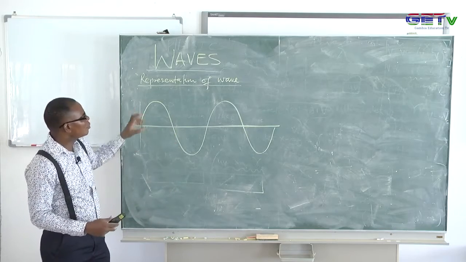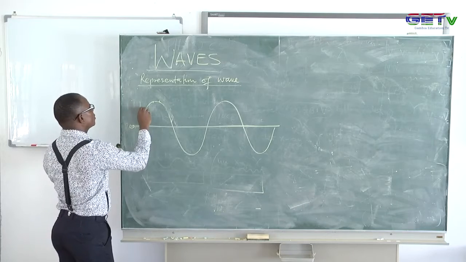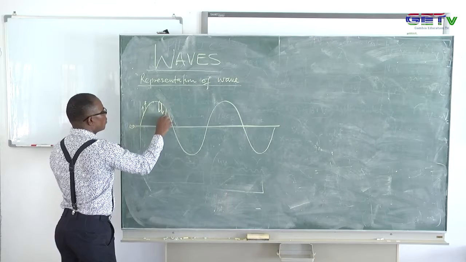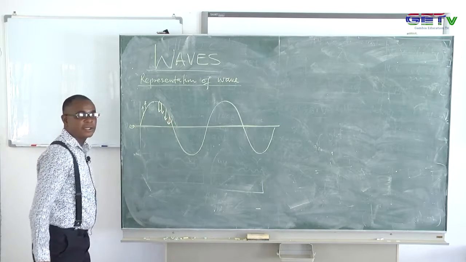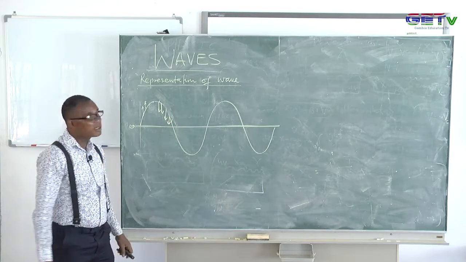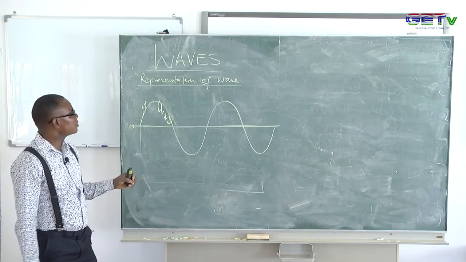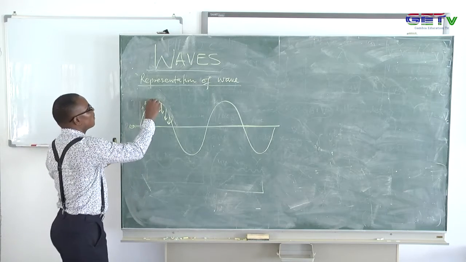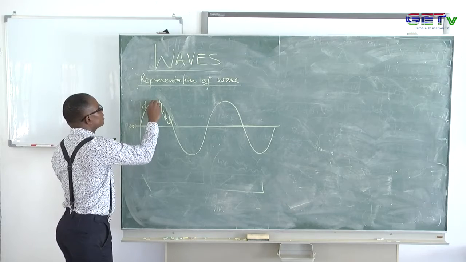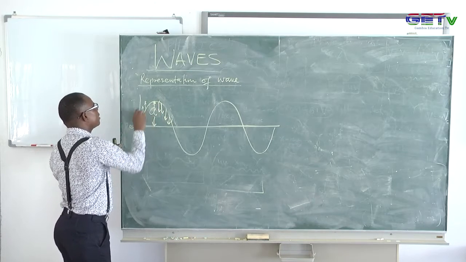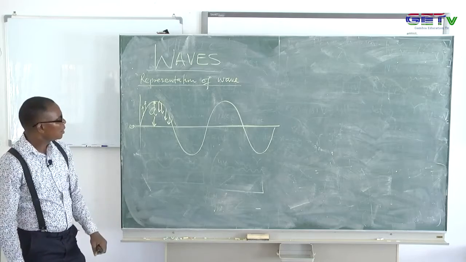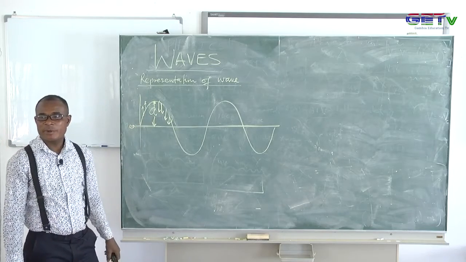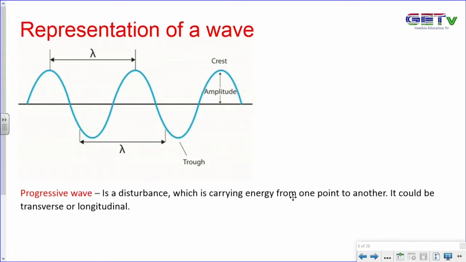So now the particles will be displaced up first, then later it comes down. So there's a level where these particles will have a maximum displacement. That maximum displacement is a particular distance. So that distance here, along this displacement axis, is called the amplitude. So the first terminology we want to talk about is the amplitude of the wave.